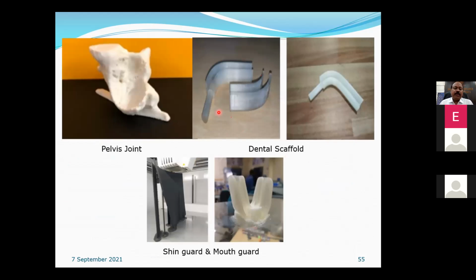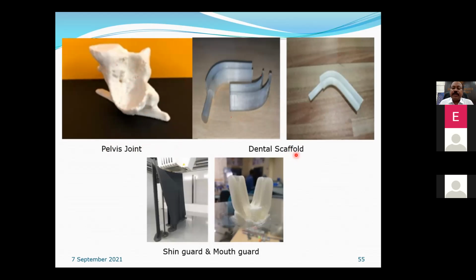Now, another application in the same biomedical area is the pelvic joint. One patient from Warangal, at Guardian Hospital, was suffering from pain in the hip. The doctor detected that the bone was infected with tuberculosis. So the doctor approached us, and we built it and gave it. A lot of bone was eroded because of this.